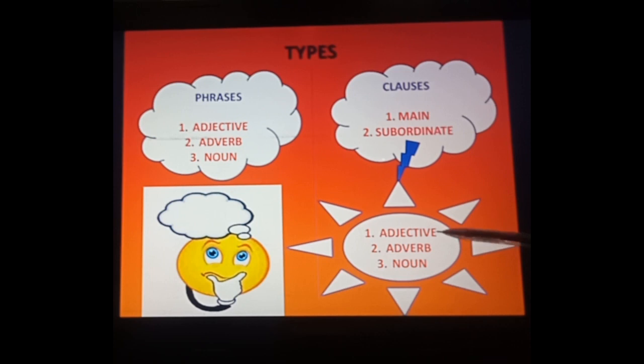You can see here adjective, adverb and noun. So if I ask you how many kinds of clauses there are, you will write two, not three. Main and subordinate. If I ask how many kinds of subordinate clauses there are, then you will write down three: adjective, adverb and noun. Fine students, so I hope this thing is clear to you all.